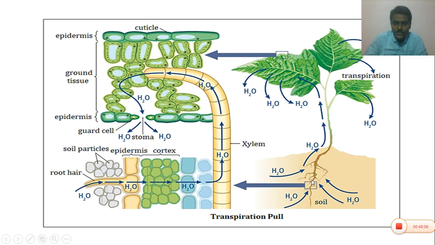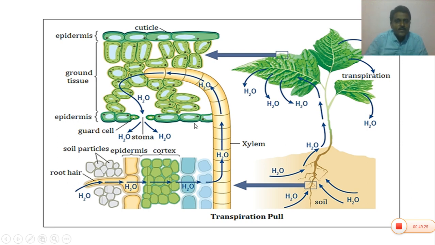Hence, the roots absorb water continuously, and the water continuously shows upward movement from roots to the leaves with the help of transpiration pull. So the transpiration pull is the driving force for the upward movement of water.